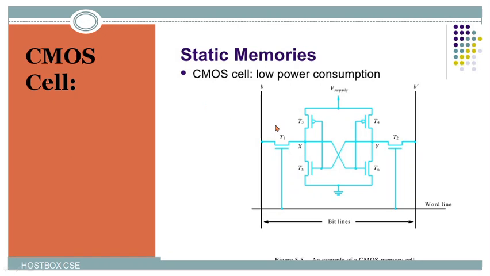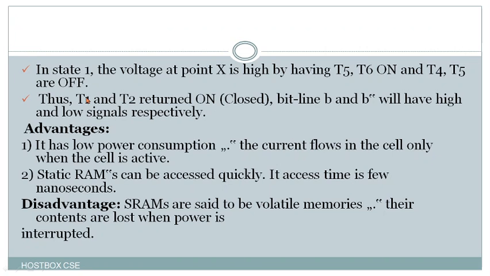Before we give the example, what example can you say for static memories in computer organization? You can say an example called the CMOS cell, which has low power consumption. This is an example of static memory, that is the CMOS cell, where we have T1, T2, T3, T4, T5 and T6, and the word line and bit lines b and b dash will be there. So when you want to read or write data, you can do it with the help of the CMOS cell also. In state 1, the voltage at point X is high